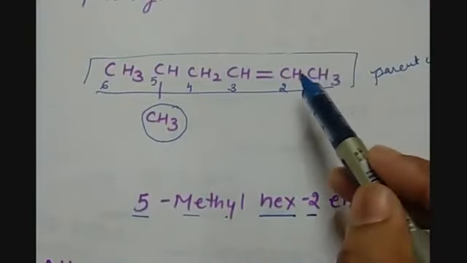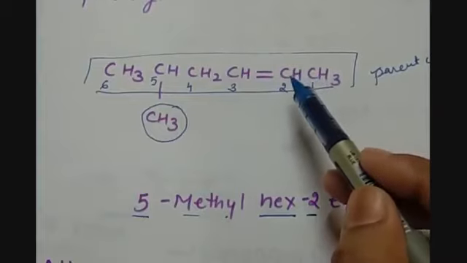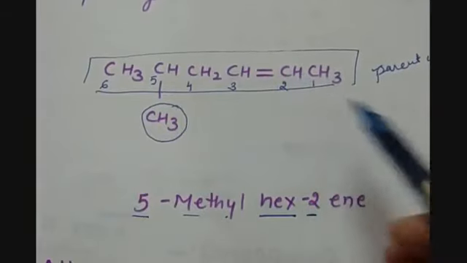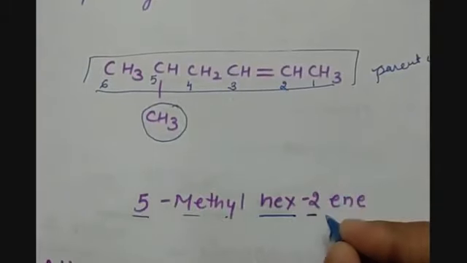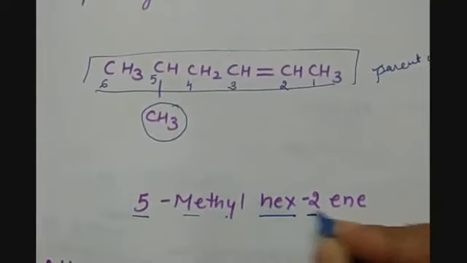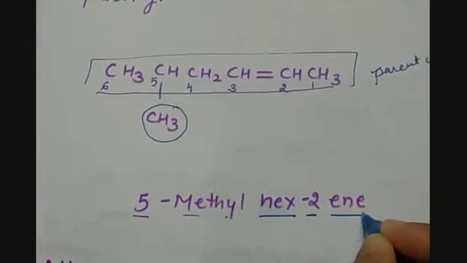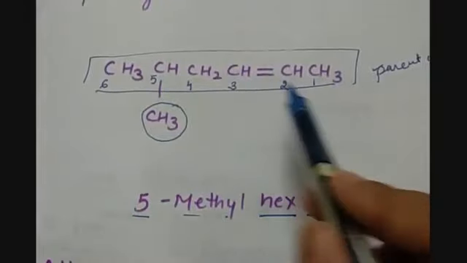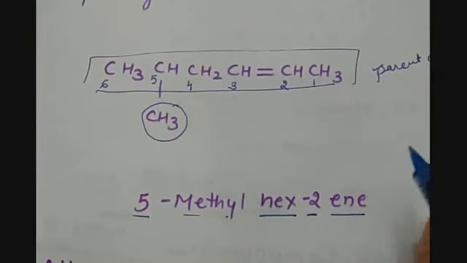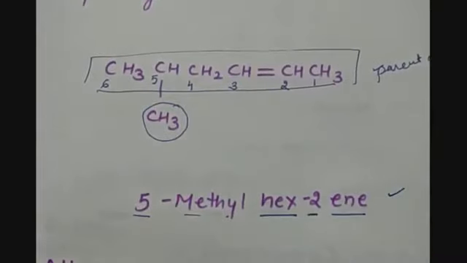So the double bond will get the first or the lowest number. That is why the second carbon is taken as the position of the primary suffix. So we write hex-2-ene. Ene is the primary suffix, because this chain has a double bond, which is the alkene group. So 5-methylhex-2-ene will be the IUPAC name for this compound.